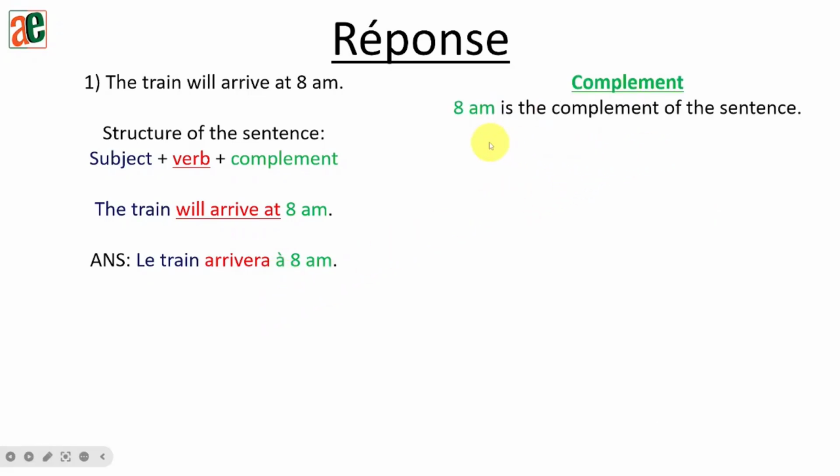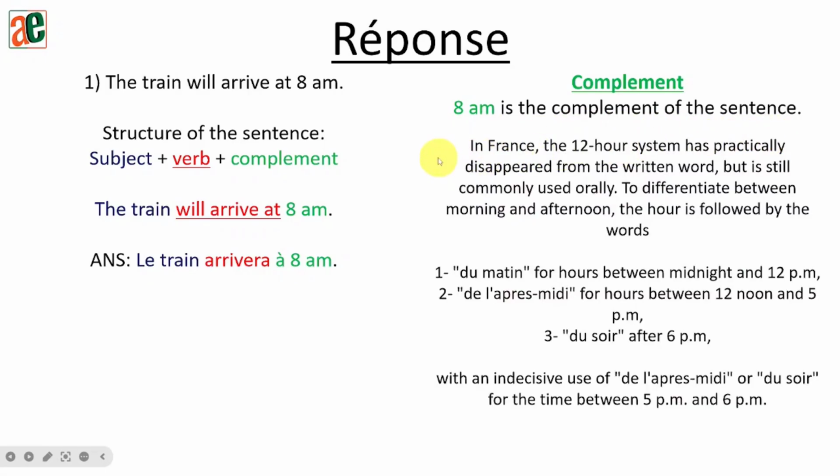Finally, we'll talk about the complement. 8 a.m. is the complement of the sentence, which is nothing but time in French. So in French, what we need to understand is that we can use the 12-hour system like in English. Okay. But then we need to understand one thing. Most of the time, we are not using it in written words. We are using it mostly or commonly orally. Okay. Now we have another problem. We need to be able to express AM and PM. Now to express AM and PM in French, we have 3. We don't have 2 like English. So we have du matin to express in the morning, the time between midnight and 12 p.m.